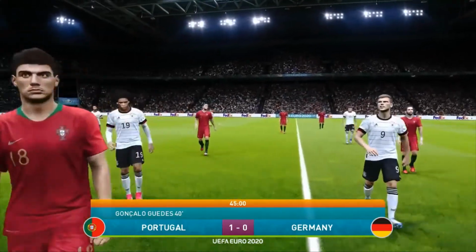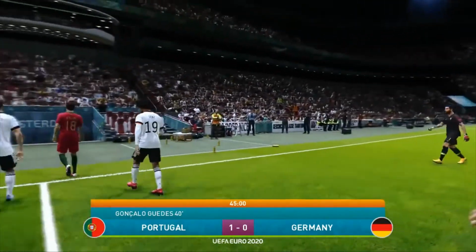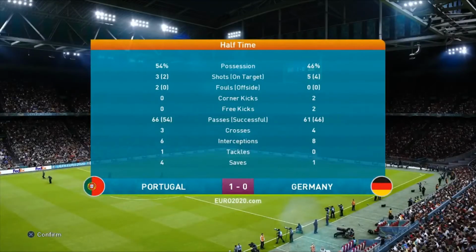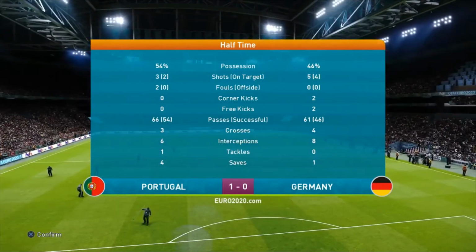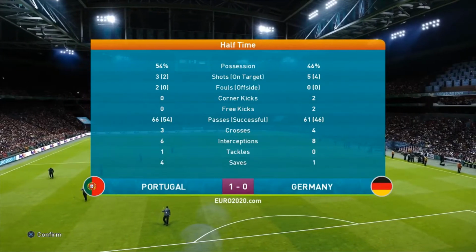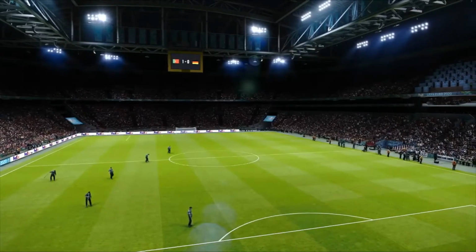There's still plenty of time in this fixture for both sides, but it's Portugal 1, Germany 0. And well, you've got to look there at the opportunities. Plenty of chances in this one for both sides in this game. Germany are going to go all-out attack.